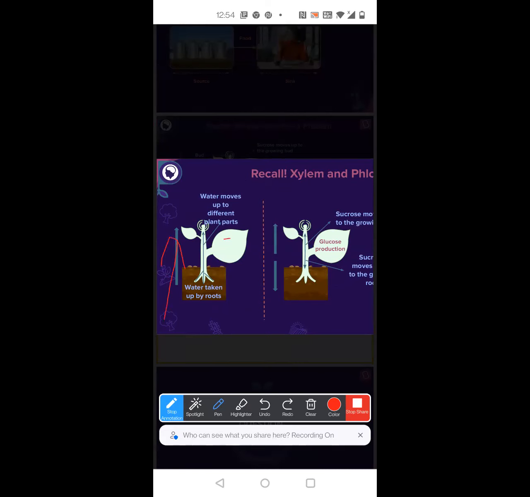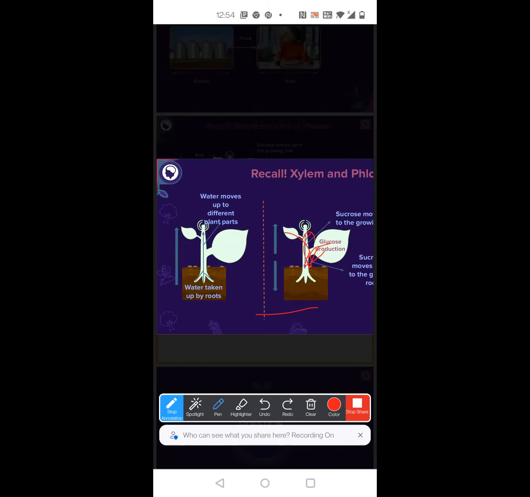But in the case of phloem, from this leaf I can have glucose being transported, and from another leaf I can have it going from the bottom upward.